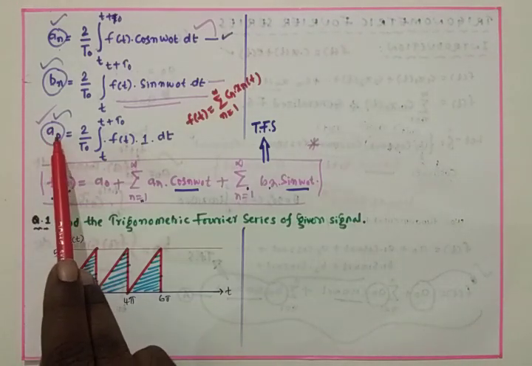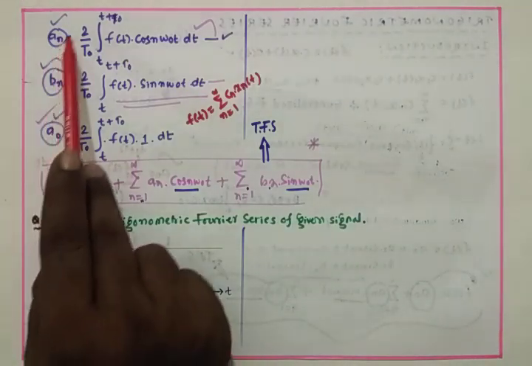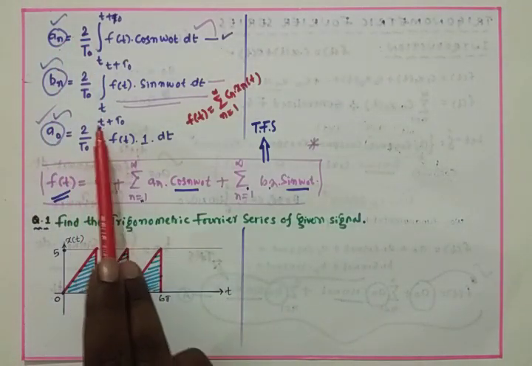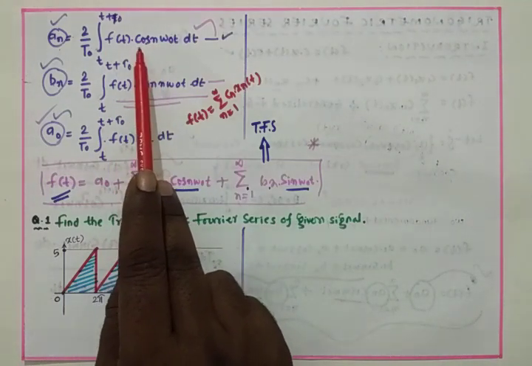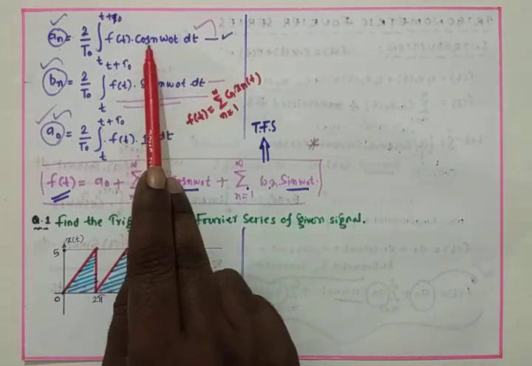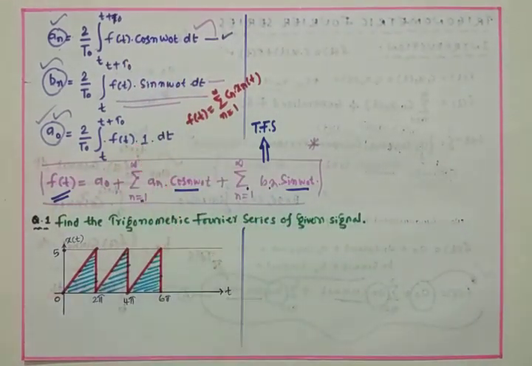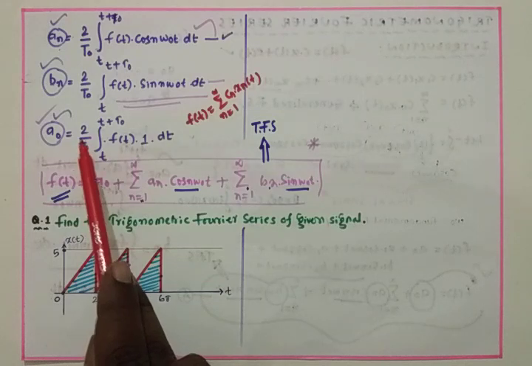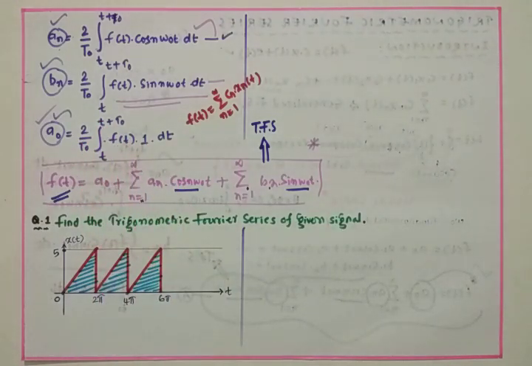And we can have a naught by substituting n equals 0 here. A naught is 2 by T naught integral T to T plus T naught of f of t, with cos n omega naught t becoming cos 0, and cos 0 is 1. So simply we can write this as 2 by T naught integral T to T plus T naught f of t dt only.